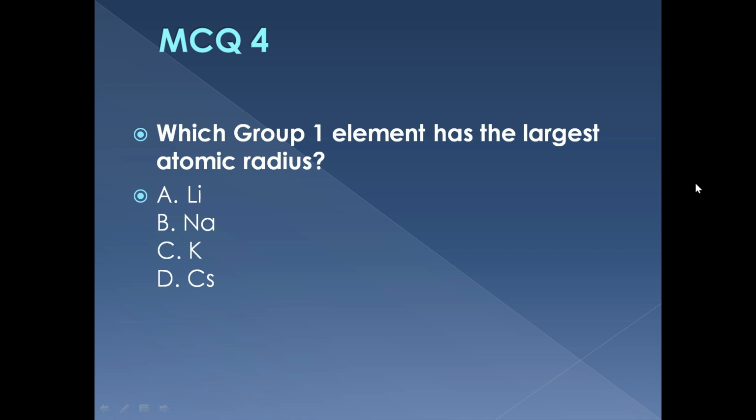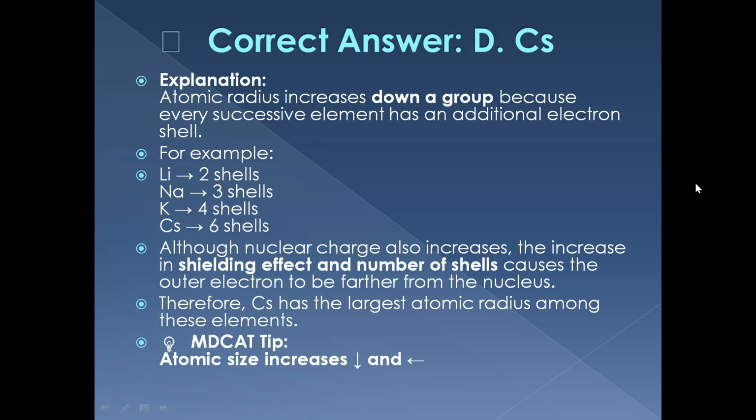MCQ 4. Which group 1 element has the largest atomic radius? Lithium, sodium, potassium, or cesium? The correct answer is cesium. Atomic radius increases down a group because additional shells and shielding place the outer electron farther from the nucleus.